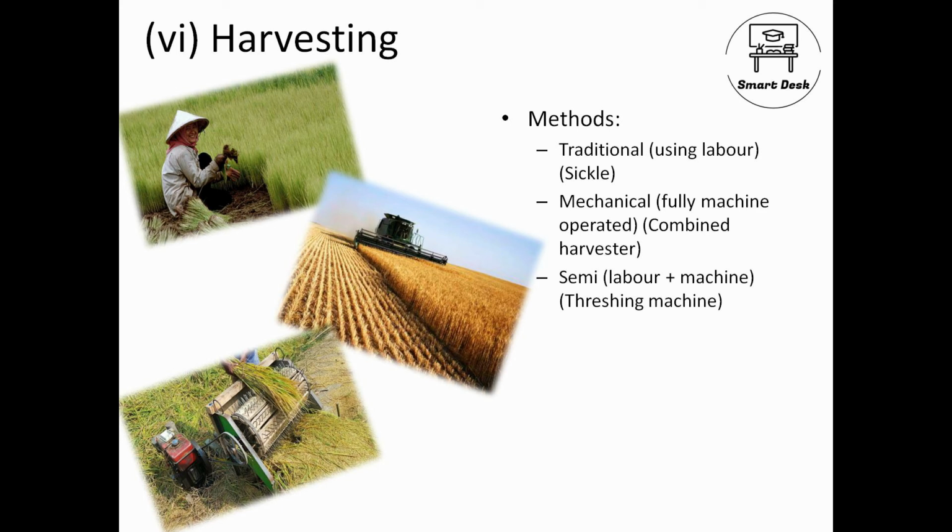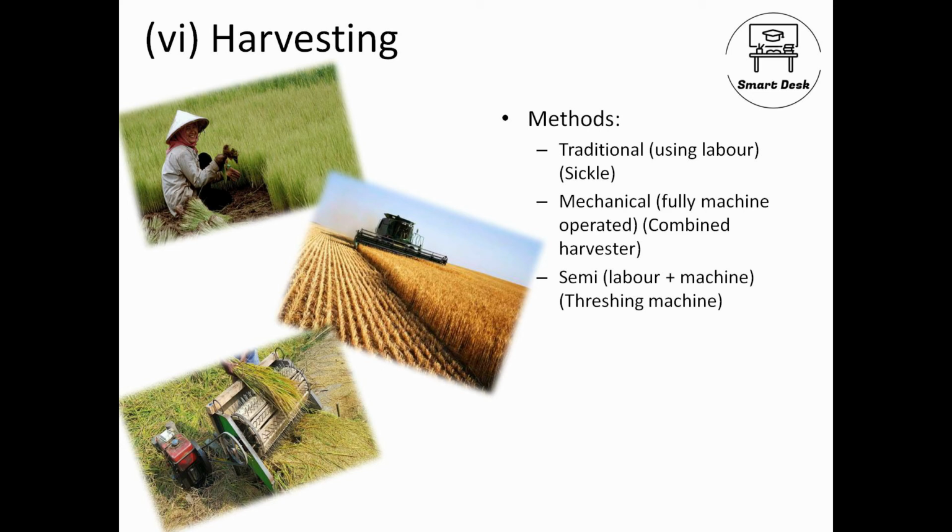In the third it is semi-mechanical, meaning laborers go and cut the crop and using the threshing machine, as shown in the picture, they separate the grains from the crops. This is what threshing is. Using the machine they are just separating the grains from the crops. The crops become fodder for the animals, the eating material for the livestock, and we take away the grains. So this is what harvesting is.